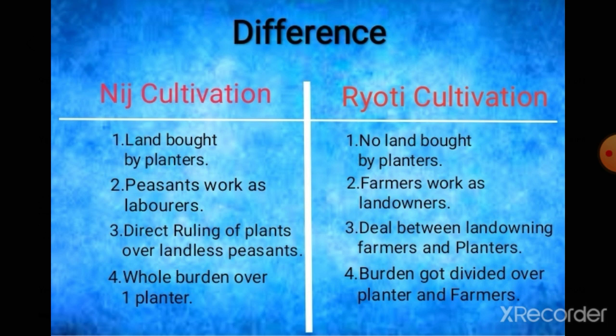Farmers had the burden to pay wages for the laborers and to get the indigo produced, and the planters' work was just to arrange money or finance the farmers, providing whatever resources the farmers needed, and farmers would do the hard work and make those things for the planters.